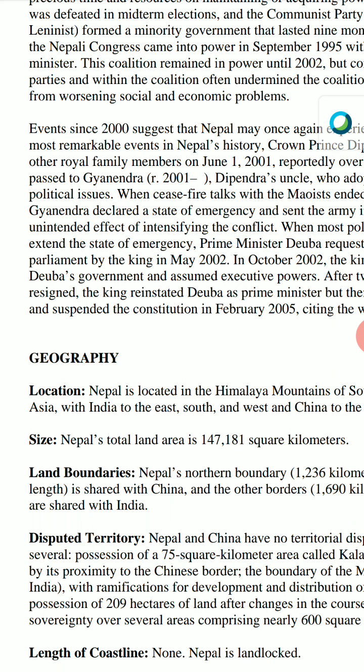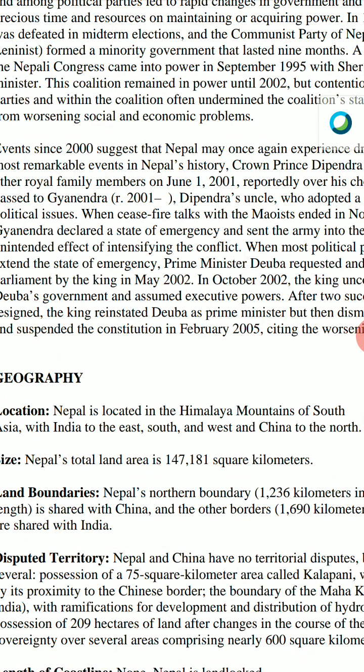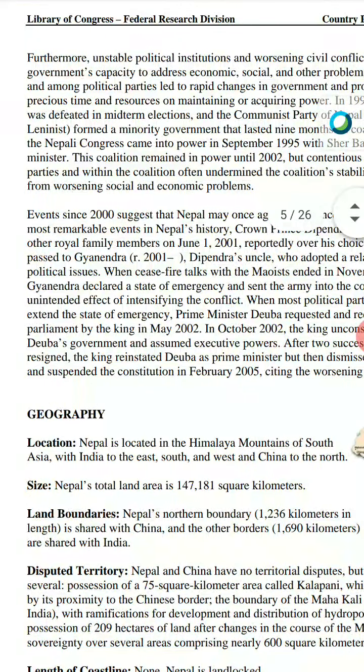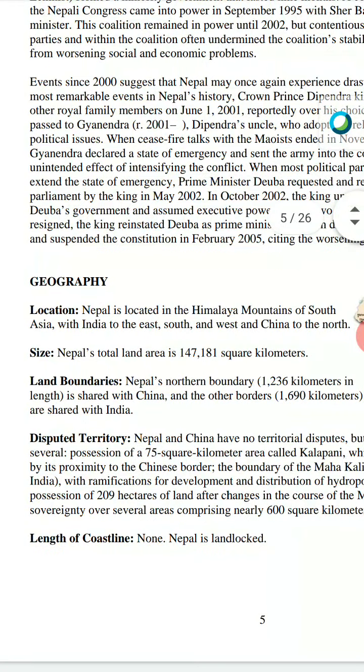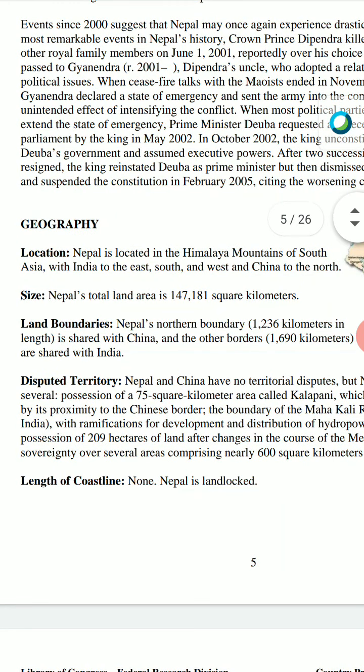Nepal's total area is about 147,181 square kilometers. Nepal's northern boundary is 1,236 kilometers, shared with China, and the other border, 1,690 kilometers, is shared with India. As far as disputed territory is concerned, there are no disputes between Nepal and India, but China sometimes claims some parts of Nepal in its northern boundaries.